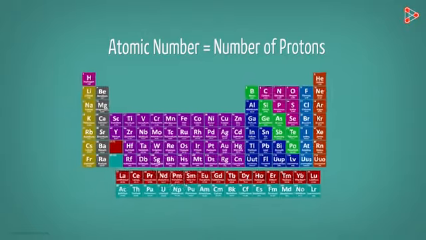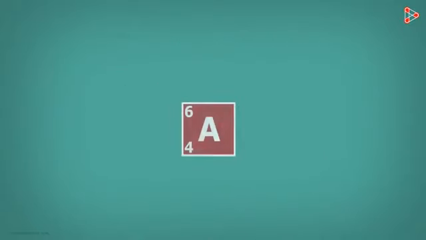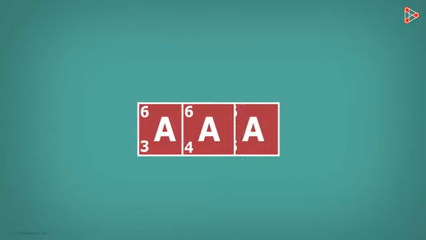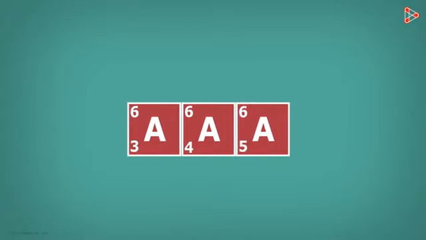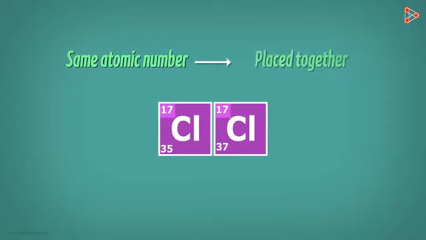So it was possible to place the isotopes now. Because all the isotopes of any particular element could be placed at one single place. And this place would be the position of that element in the table. So now can we say that chlorine 35 and chlorine 37 will be placed together? They both have 17 protons, which means they will have the same atomic number. Hence, they will be placed together.